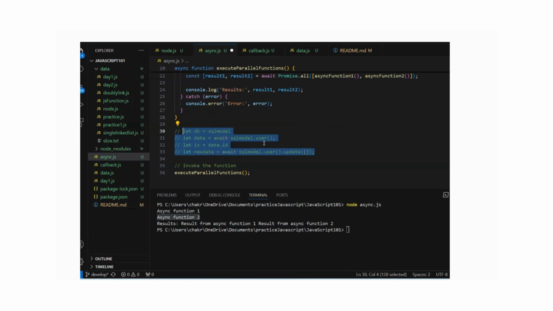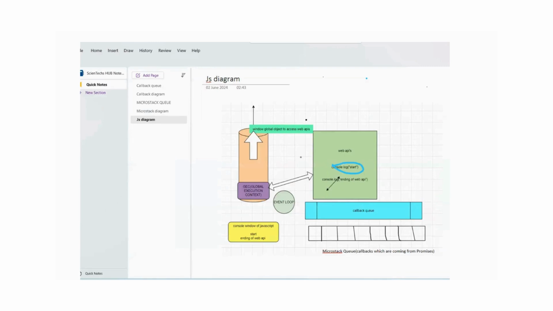Now, in this video, the main purpose, I'll be discussing about the callback queue, callback hell, microtask queue, and event loop, right? In Node.js interviews, you will usually see the interviewer will ask what is event loop. And so for discussing event loop, we have to see few more cases or few more scenarios, right? Now let's come to this diagram. Okay, so I have made one diagram. This is, you can say, JS diagram.